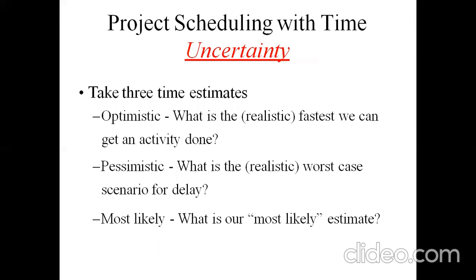The optimistic time is the fastest we can get an activity done, and the pessimistic time is the delay we may observe if any worst case scenario occurs in the project. And most likely, what is our most likely time period to estimate?